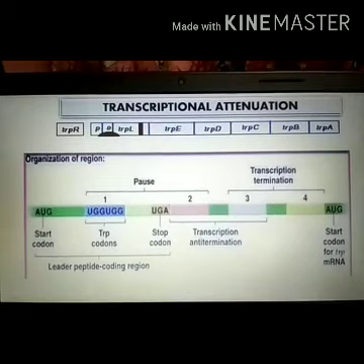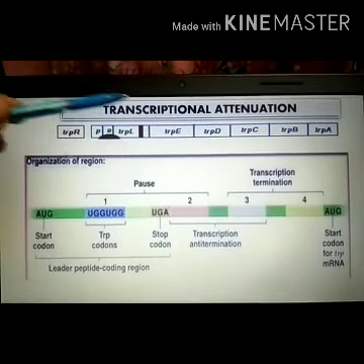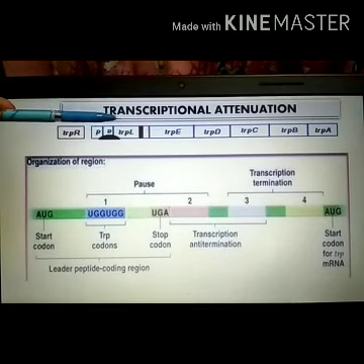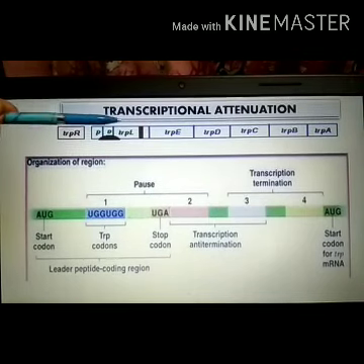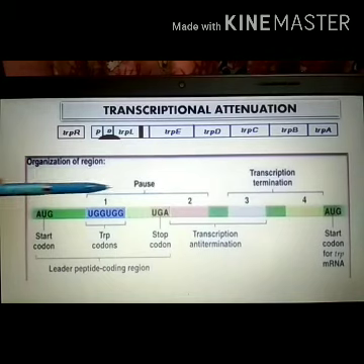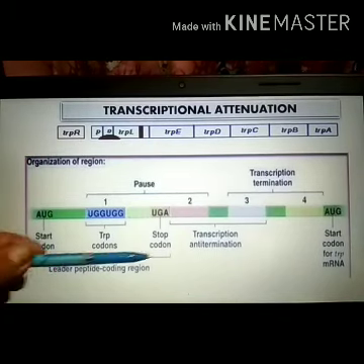Okay, so if we see the detailed structure of this here, this TRP-L can produce a short leader peptide coding region.